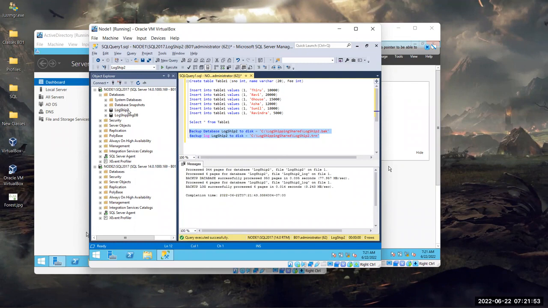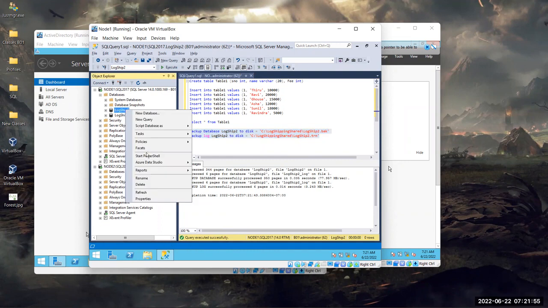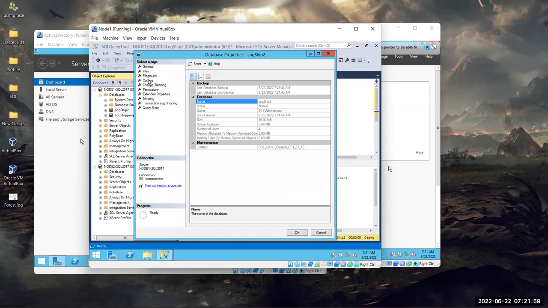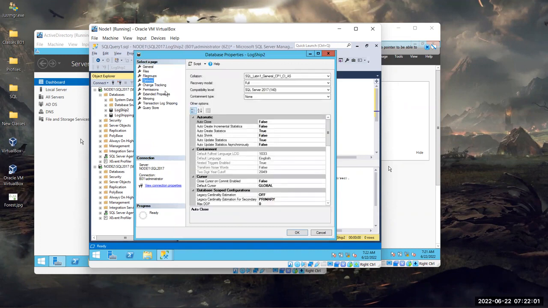Now if you go here, go to properties, go to options. Is it on full or pseudo simple now?